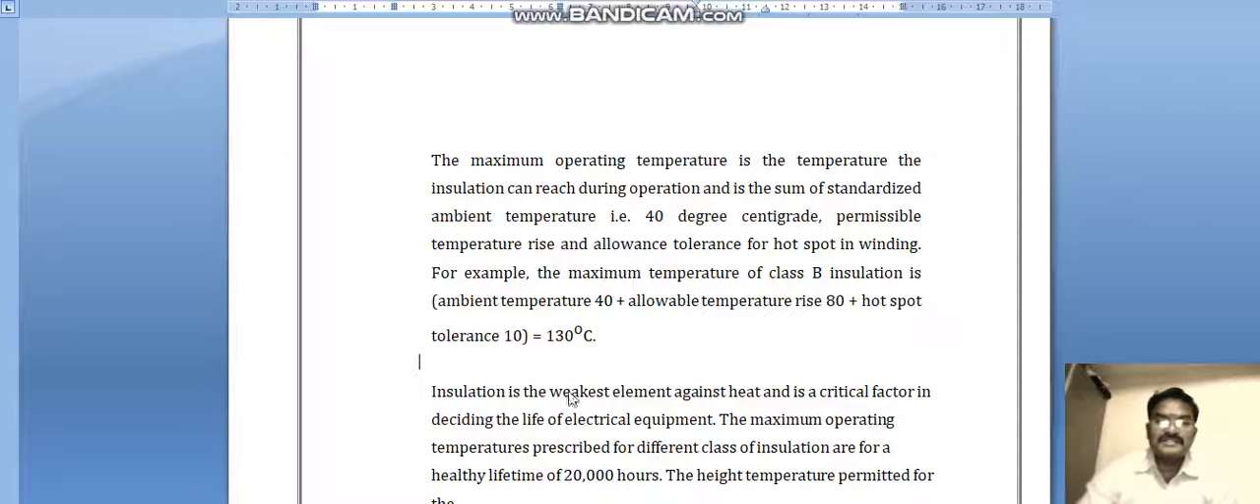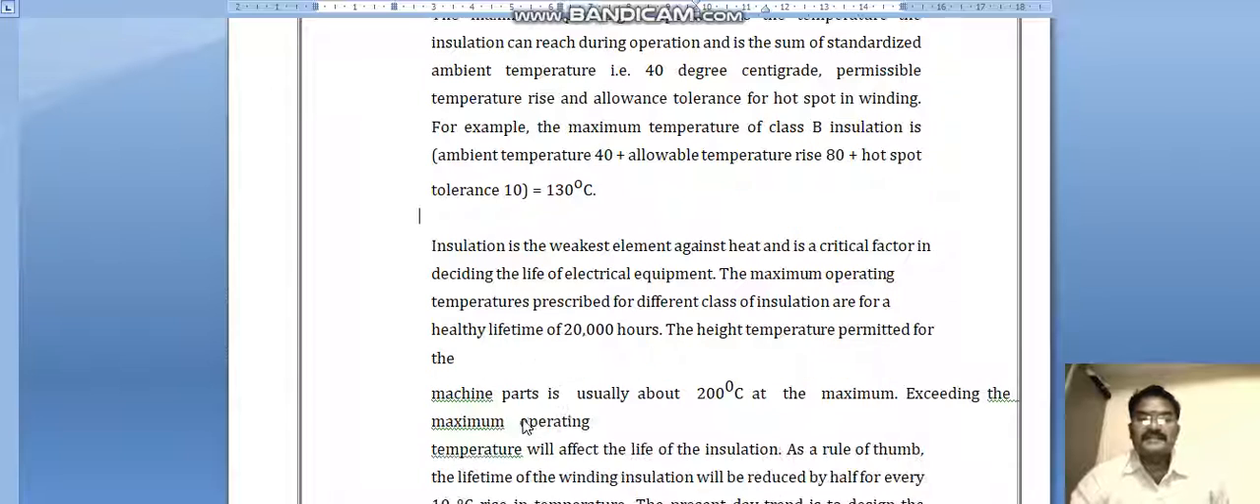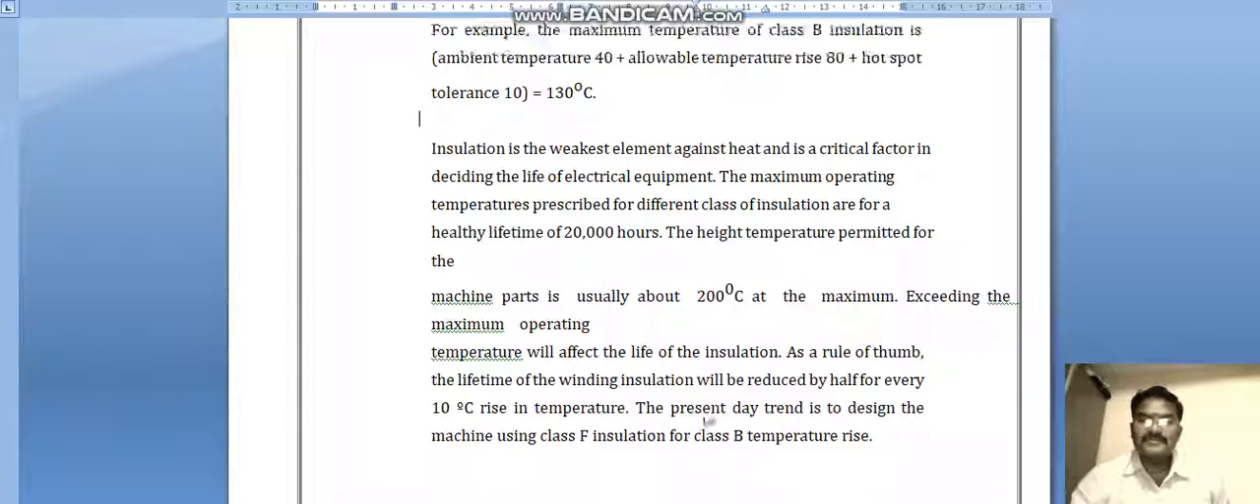Insulation is the weakest element against heat and the critical factor in deciding the life of electrical equipment. The maximum operating temperature is prescribed for different classes of insulation for a healthy lifetime of 20,000 hours. The highest temperature permitted in machines is 200 degrees Celsius.